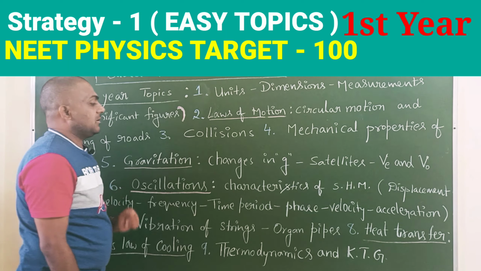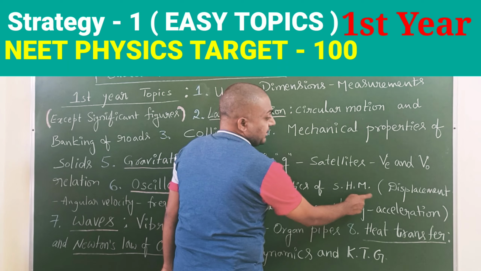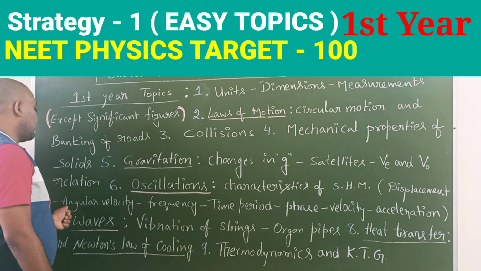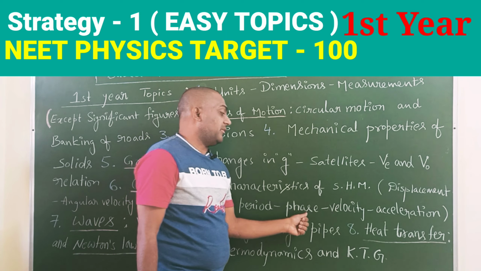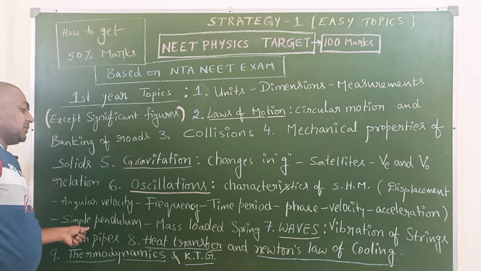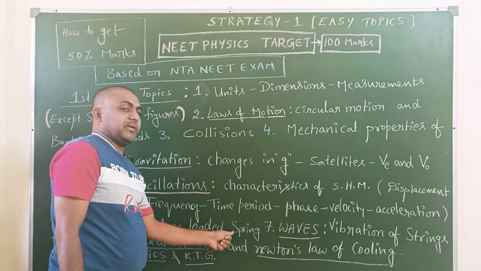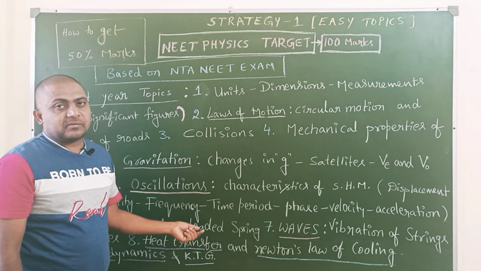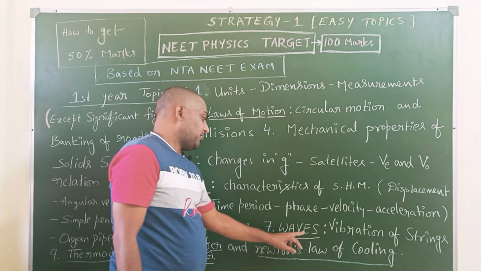Next, oscillations. In oscillations, the topic is characteristics of SHM. What are the characteristics? Displacement, angular velocity, frequency, time period, phase, velocity, acceleration. Simple pendulum. Different cases are there in simple pendulum. Mass loaded spring, time period of mass loaded spring calculation. Then springs in series and parallel combination related questions.